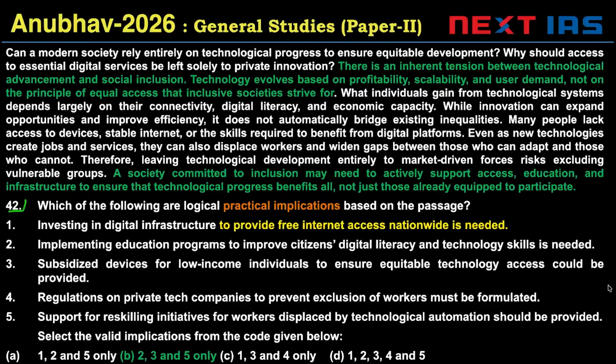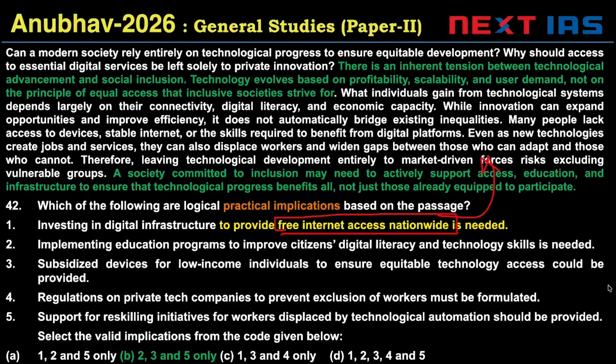Question 42, whoever solved this and went through all the statements, please take a look at statement 1. Investing in digital infrastructure to provide free internet access nationwide is needed. Free internet access nationwide. Now, what you have to do at this point is go and look for free